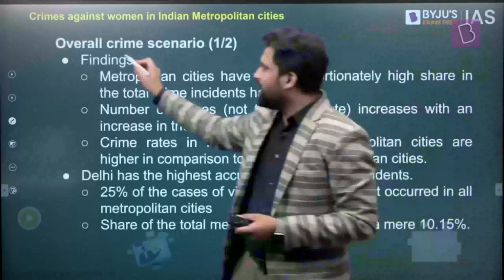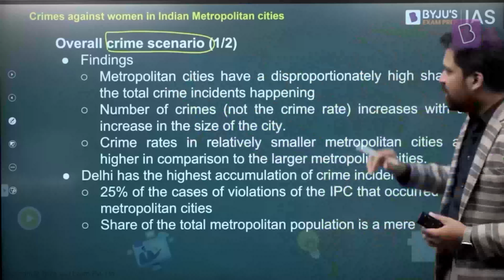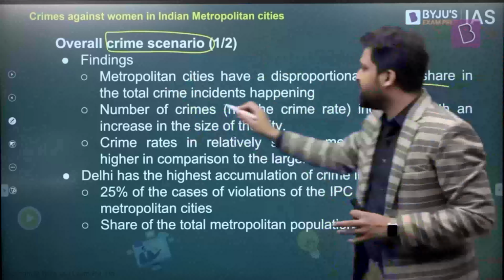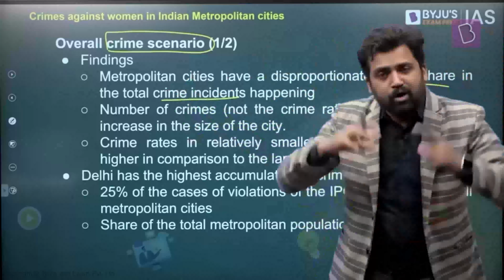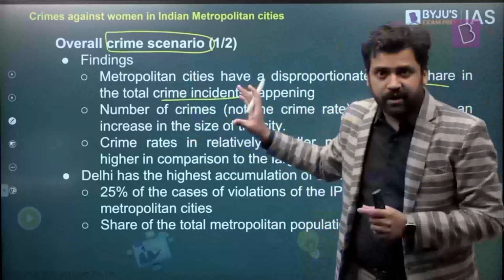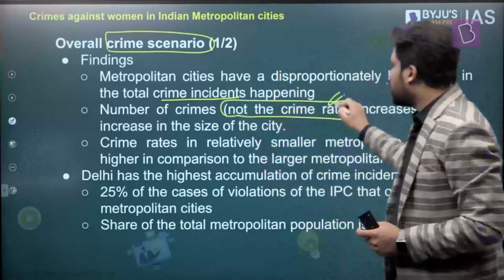The first thing, they're just looking at the crime scenario. So we're not talking about crimes against women here. We are just talking about overall what is the crime scenario in India, right? We'll go to crimes against women, but just the crime scenario first of all. We find out that metropolitan cities have a higher share in the total crime incidents, the number of criminal activities that are conducted. Metropolitan cities have a large number of these criminal activities. I'm talking about numbers, right? Overall, absolute numbers are large. But I'm not talking about the crime rate.